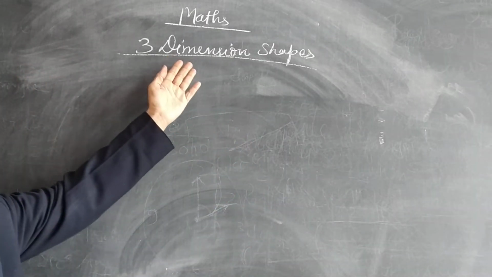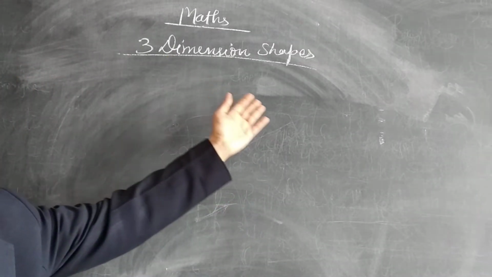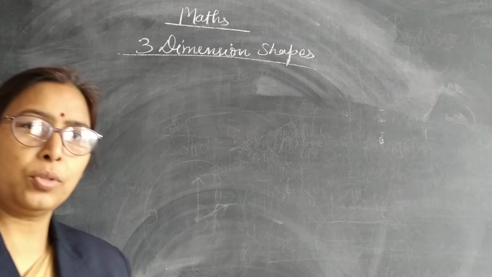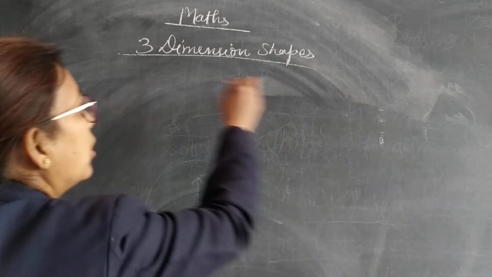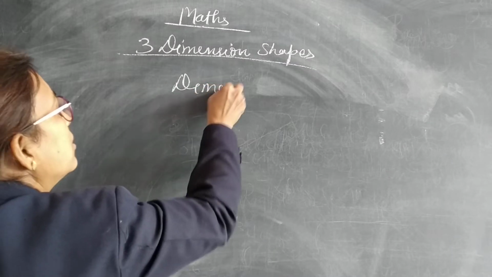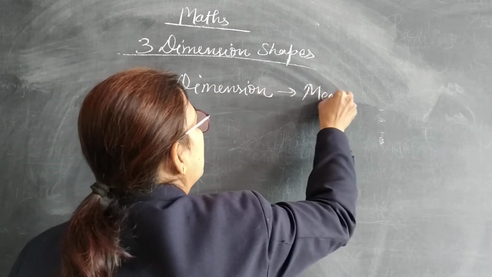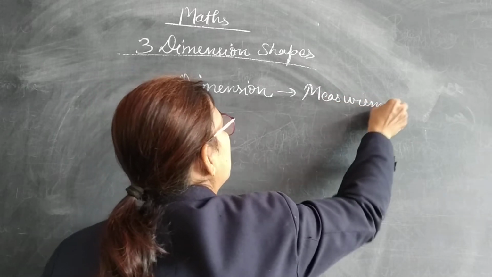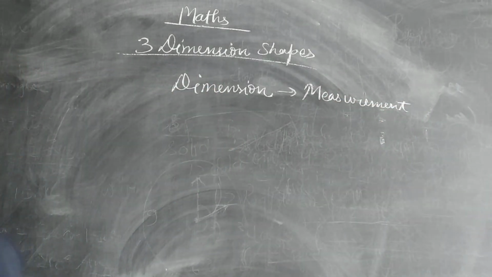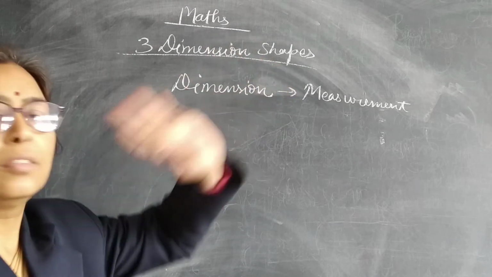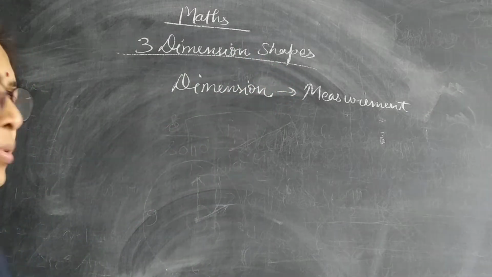Today in maths we will do the revision of three-dimensional shapes. First, I want to tell you about what is the meaning of dimension. Dimension means measurement. If we are having three measurements, that means these shapes are called three-dimension shapes.